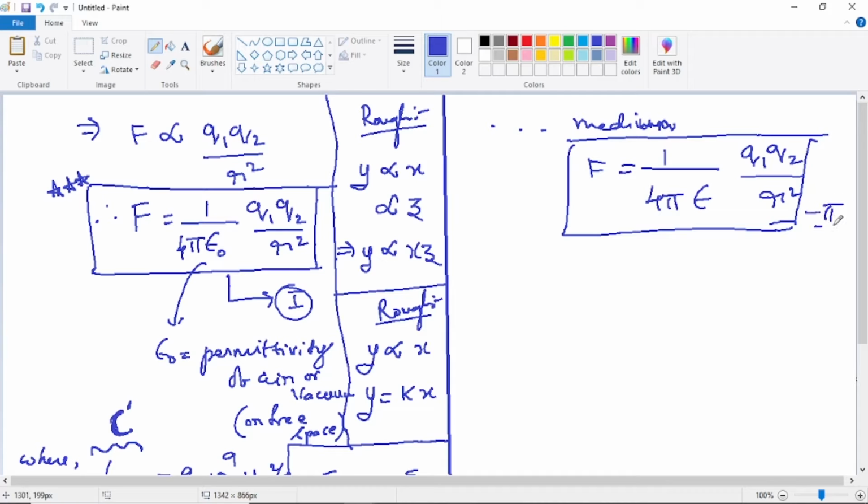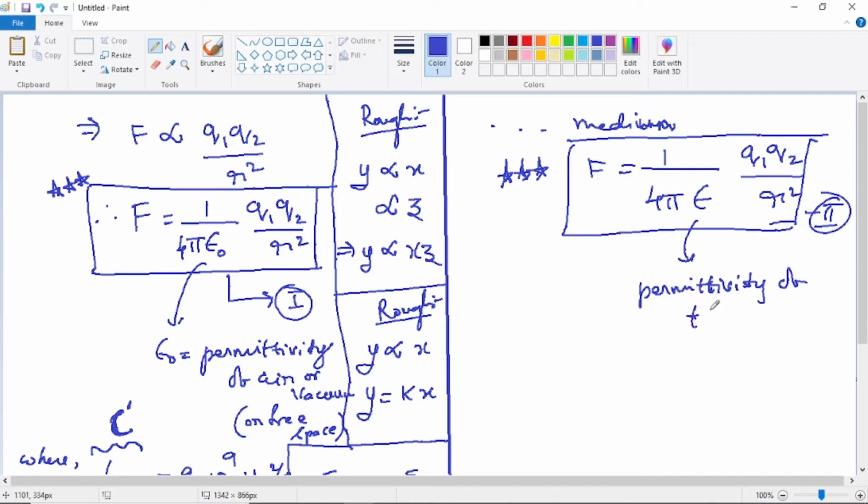Now this equation is called equation 2. So this is also equally important, but it's not difficult to remember. So once the first equation is memorized, in a medium, what happens? The equation becomes 1 by 4 pi epsilon, where epsilon is called what? Permittivity of the medium.